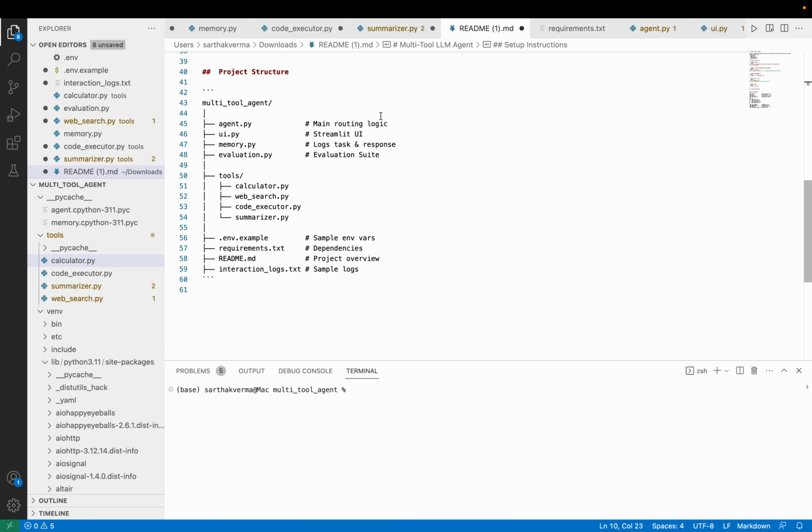Hi everyone. This is my AI engineer assessment project, a multi-tool LLM agent. It interprets complex natural language tasks, selects tools intelligently, and executes the subtasks autonomously. Let's see the agent design architecture, just an overview of it.